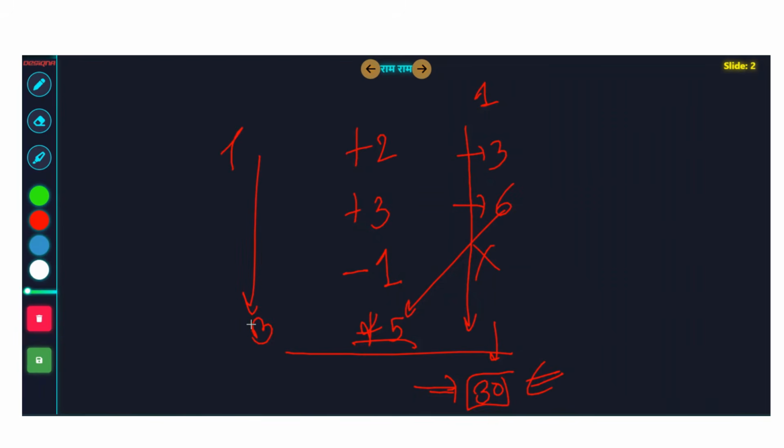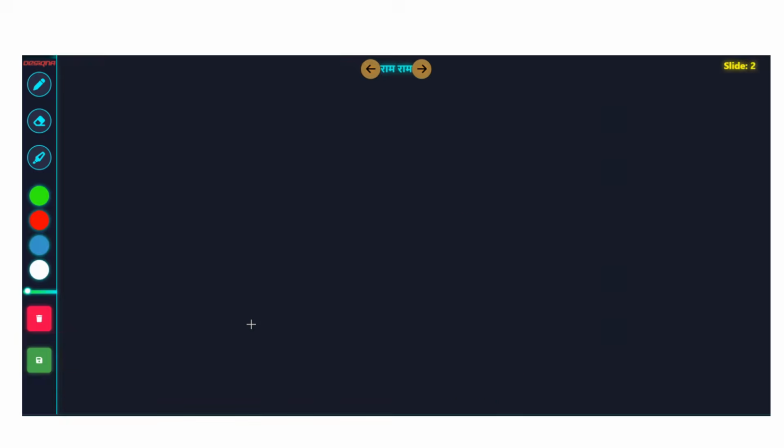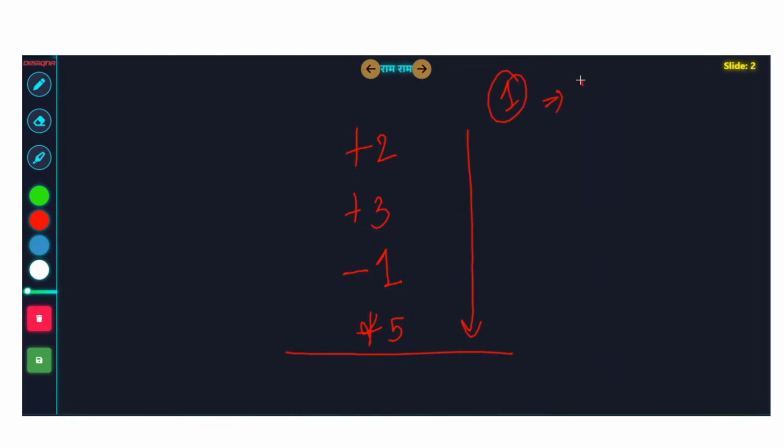The whole question is around the premise of figuring out which operations we should do to maximize our initial integer 1. A general greedy idea which might come to your mind is to only do the operations which are plus x or multiplication by x. Okay, x is always a positive number, but only do plus x operations or multiply x operations. Never do minus x.